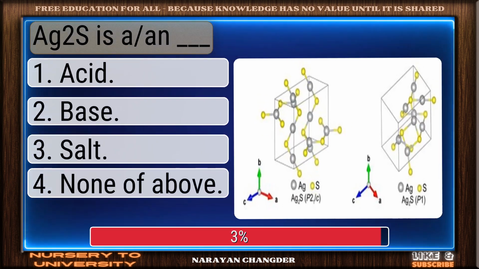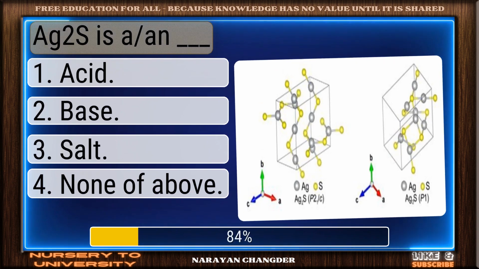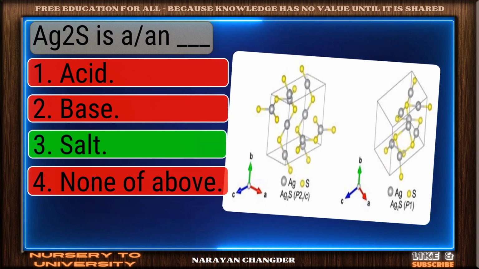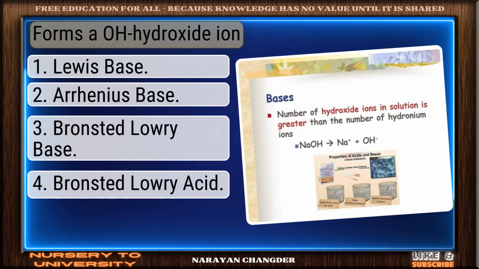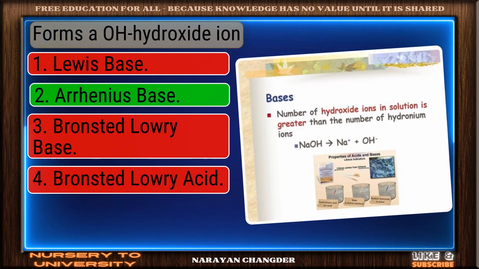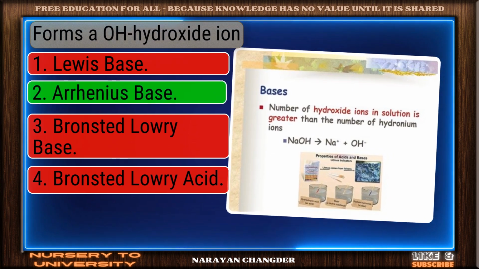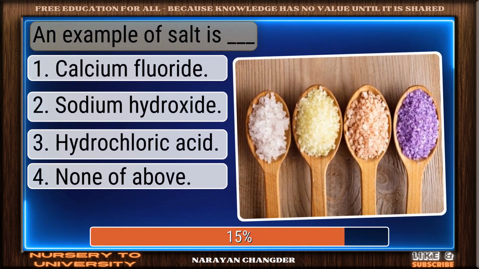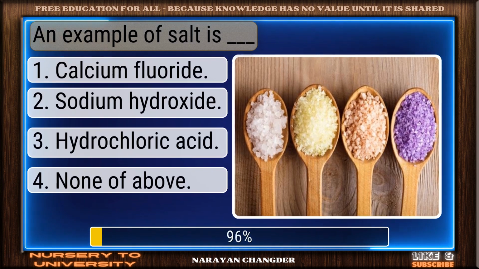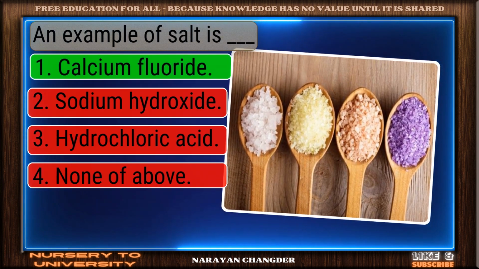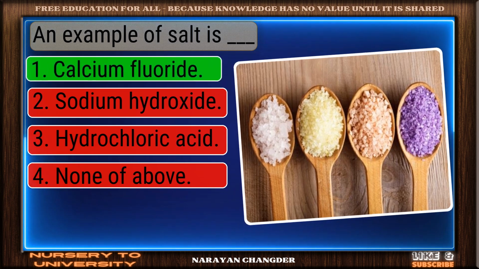AgCl is a dash. On track. Salt is the correct answer. Forms the OH- hydroxide. Good thinking. Arrhenius base is the right answer. An example of salt is dash. Nice work. You chose calcium fluoride, and it is correct.